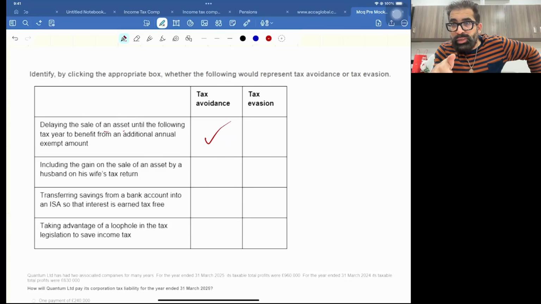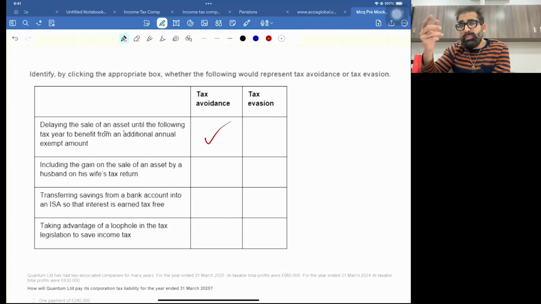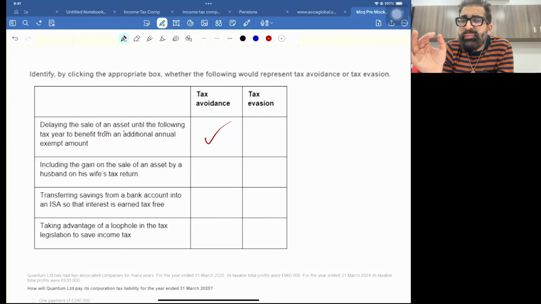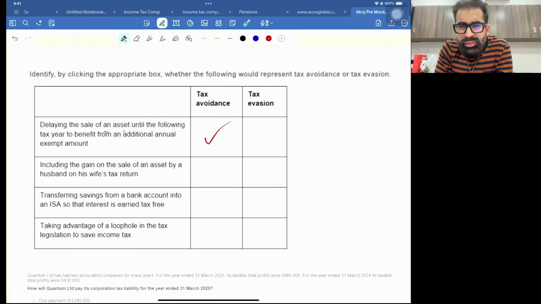If you are on the revision days section, if you have done the exam kit, you are going to sell an asset in the current fiscal year, like on 1st April 25. 1st April 25 means the 24-25 fiscal year. But if you delay it 5 or 6 days, that means this asset will be considered as sold in the next period. Next period means the new annual exemption will be available, and using the new annual exemption will reduce your tax. So this is perfect, this is planning, this is using your mind.